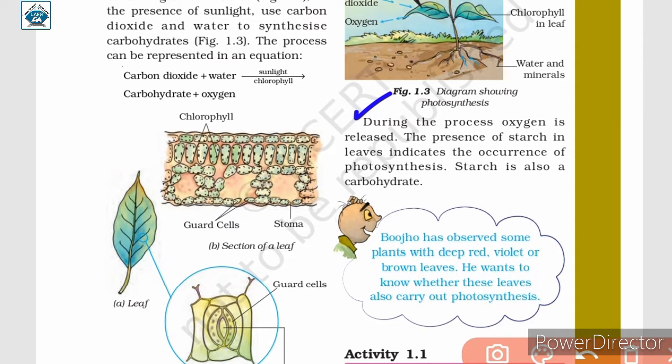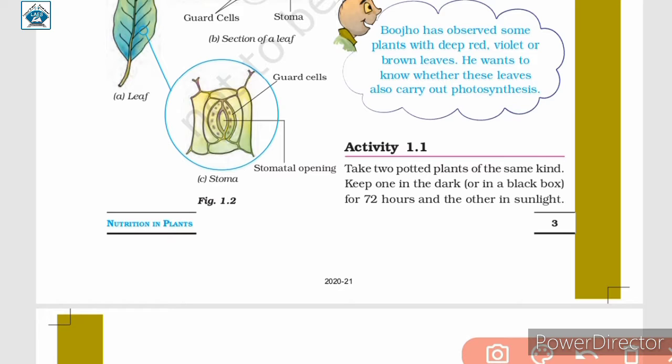The presence of starch in leaves indicates the occurrence of photosynthesis. Starch is also a carbohydrate. The occurrence of photosynthesis is indicated by the presence of starch in leaves, because starch is also a carbohydrate, and we know that carbohydrate and oxygen are released during the process of photosynthesis.